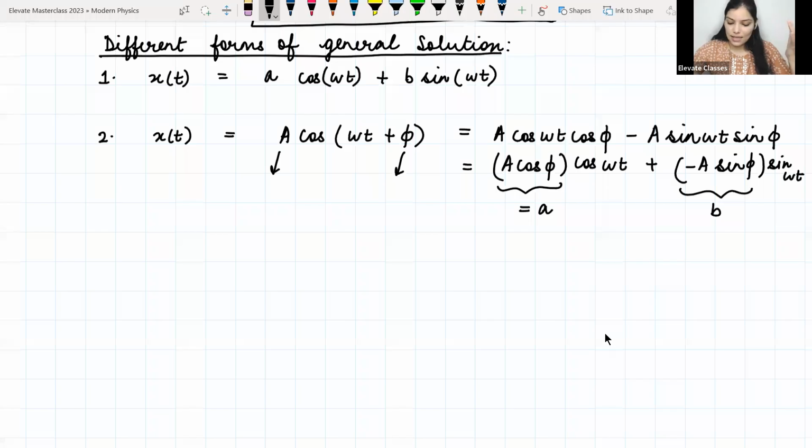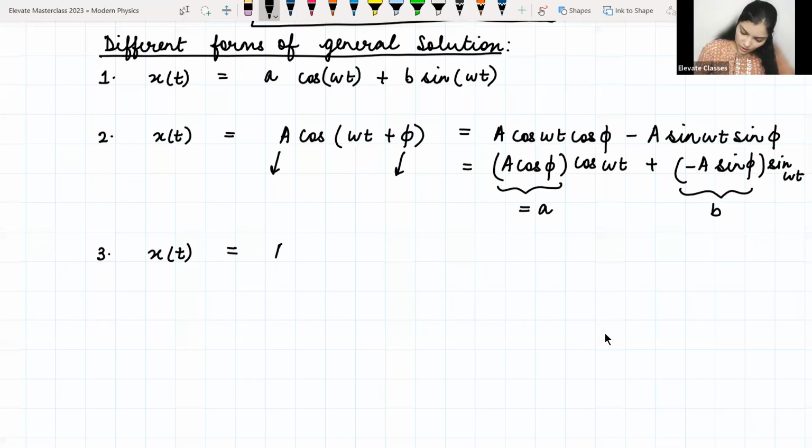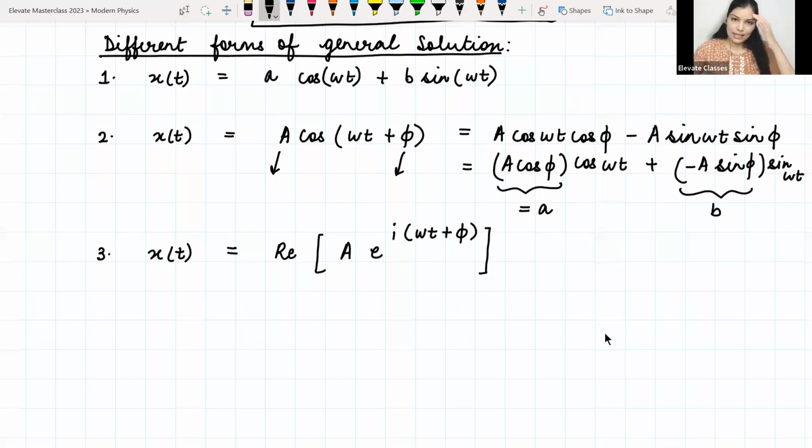Whether you write x(t) as a cos omega t plus b sin omega t, or you write x(t) as a cos of omega t plus phi, both forms are actually equivalent. Then there is a third way also that you can write this. तो x(t) को हम ये भी लिख सकते हैं, the real part of a exponential i omega t. So यहाँ पे हमने क्या किया है, हमने रियल पार्ट ले लिया है, इस कॉम्प्लेक्स एक्सपोनेंशियल फॉर्म का, तो इस तरह से भी लिख सकते हैं. ठीक है. So all these three are actually the same thing.